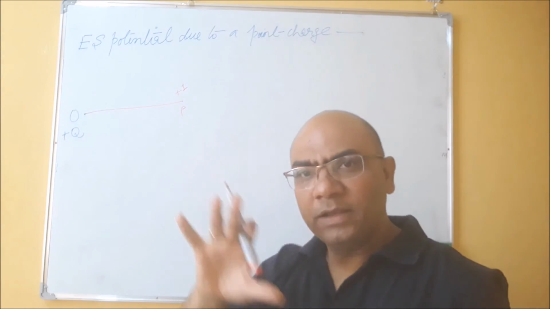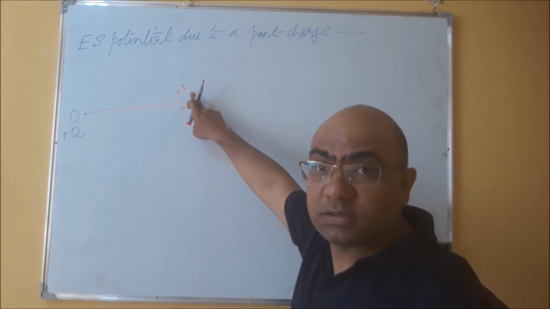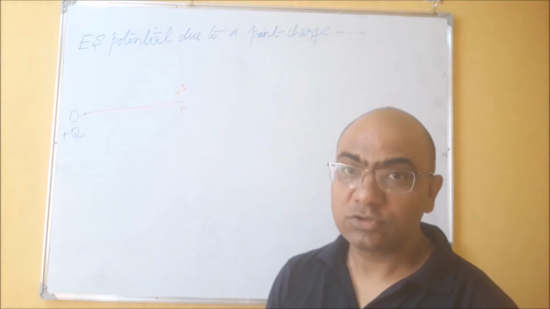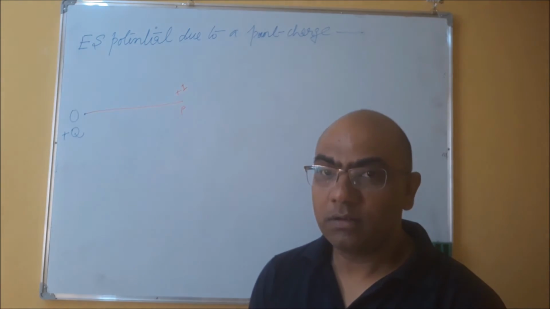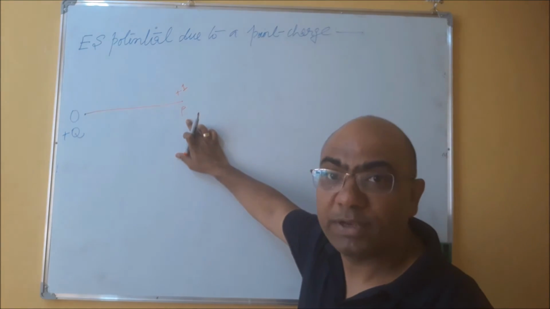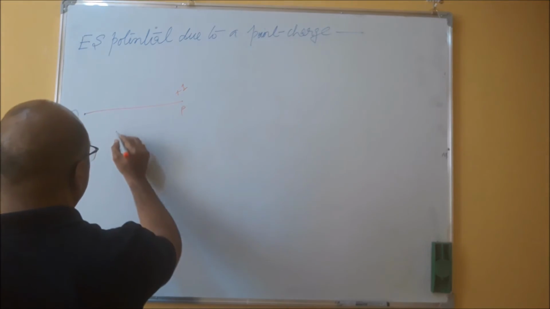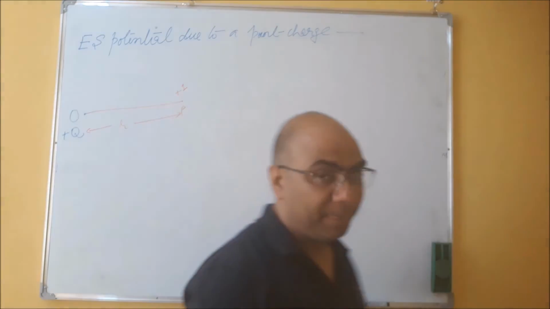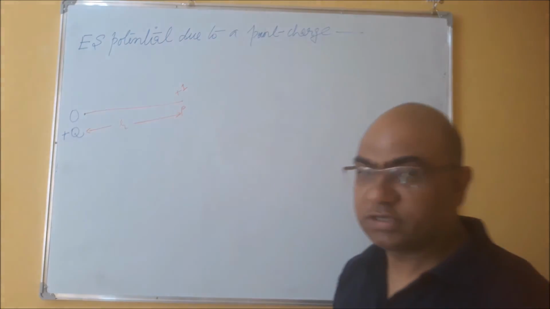So from the initial point we are taking that a point unit charge is placed at point P. What would be the electrostatic potential value when this plus charge is placed at point P? We are assuming that the distance between O and P is R, right? So the question is clear.